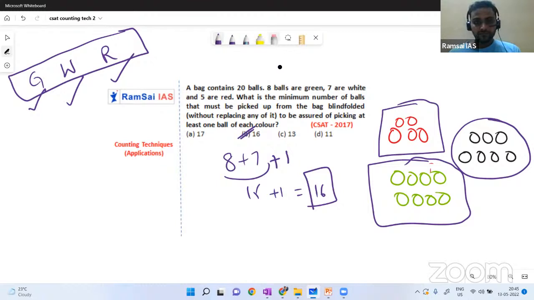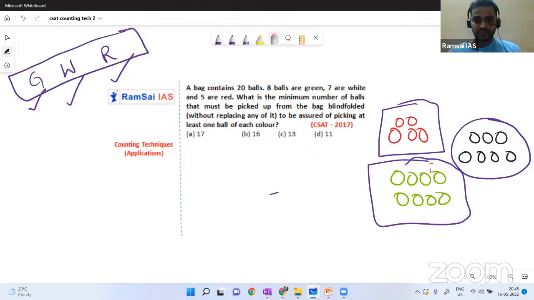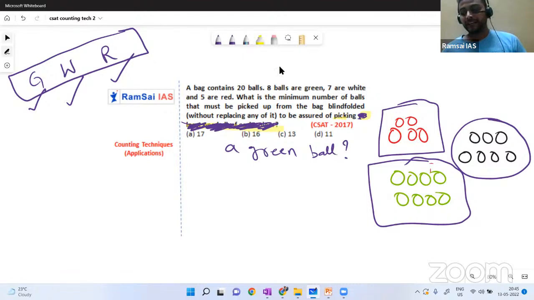Okay, great. And just imagine, I'll modify the question. The same question, at the end I'll modify. What is the minimum number of balls that must be picked from the bag blindfolded to be assured of picking a green ball? Now my target is different. I need not bother about whether I am getting all the colors or not. I have to pick the green ball.